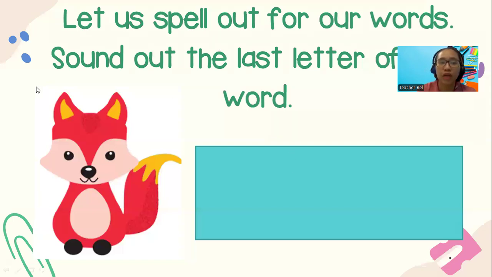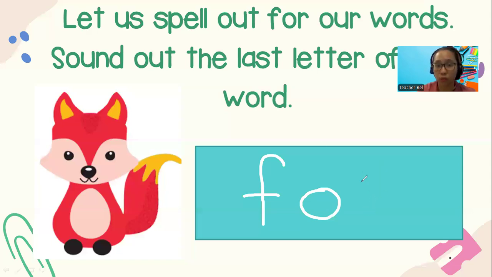We have the letter F. So the first one, F. The one in the middle has the O sound. But what about the one at the end? Our letter has the X sound at the end.